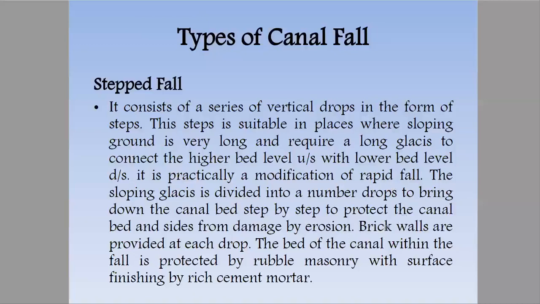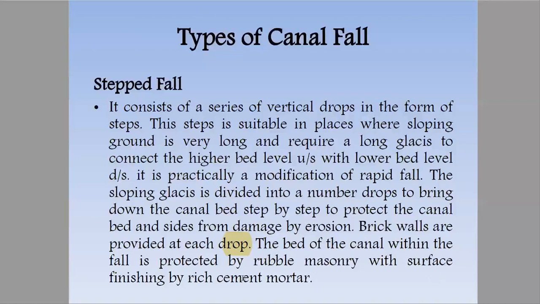Now, for more points we have to study: brick walls are provided at each drop. The bed of the canal within the fall is protected by rubble masonry. We have studied rubble masonry, what that is, and the bed of the canal is provided with rubble masonry with surface finishing of rich cement mortar.